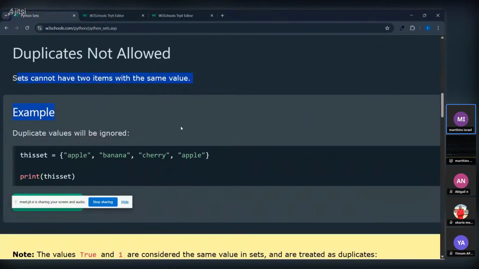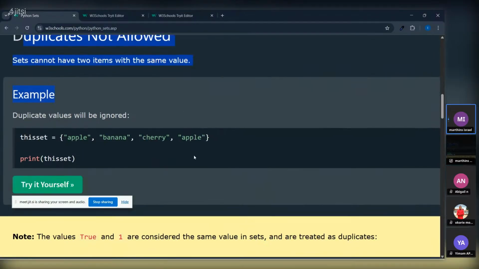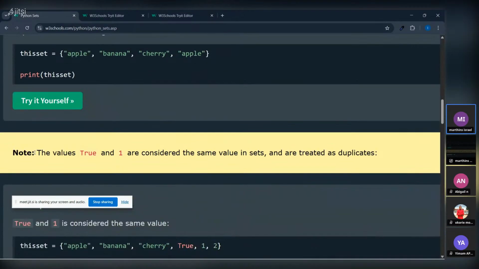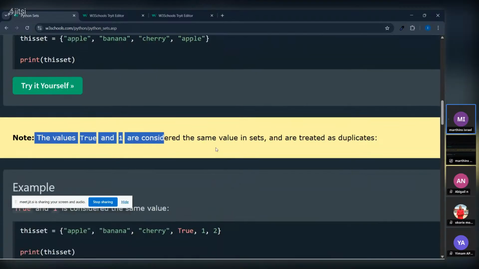So okay, back to sets. As we say, we cannot duplicate. Duplicates not allowed. Okay, we are done with that. Then true, and so on. Okay, we don't really need this.